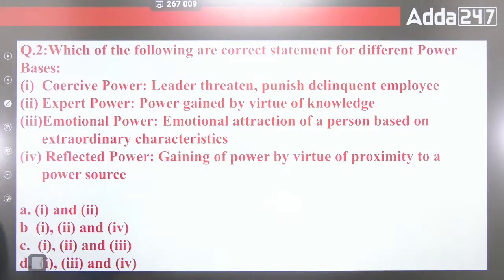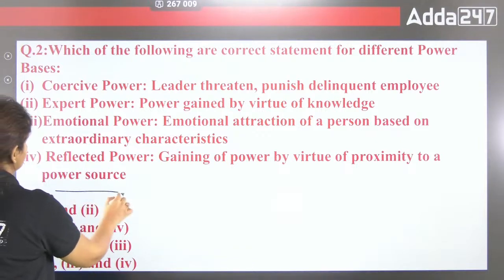Now the next question is, which of the following are correct statements for different power bases? First one is coercive power, second is expert power, third is emotional power, and the fourth is reflected power. Coercive power is when the leader threatens and punishes a delinquent employee. Expert power is power gained by virtue of knowledge. Emotional power is emotional attraction to a person based on an extraordinary characteristic. And reflected power is gaining power by virtue of proximity to a powerful source.